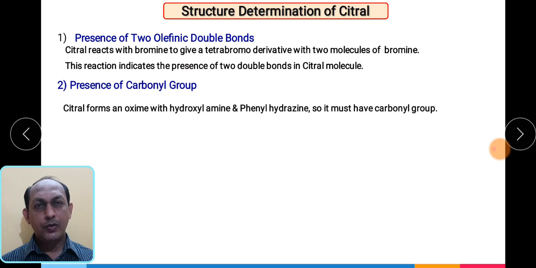Then next is the presence of the carbonyl group. This test we also carry out when we perform organic qualitative analysis in the laboratory. If the compound given is, let us say, an aldehyde or ketone, we carry out the 2,4-DNP test. What is 2,4-DNP? It is 2,4-dinitrophenylhydrazine. As we know, when carbonyl compounds react with hydroxylamine, they form the oxime, which precipitates as orange crystals. If you react 2,4-dinitrophenylhydrazine with a carbonyl compound, aldehyde or ketone, on dehydration it forms the phenylhydrazone, which precipitates. That proves the presence of the carbonyl group.